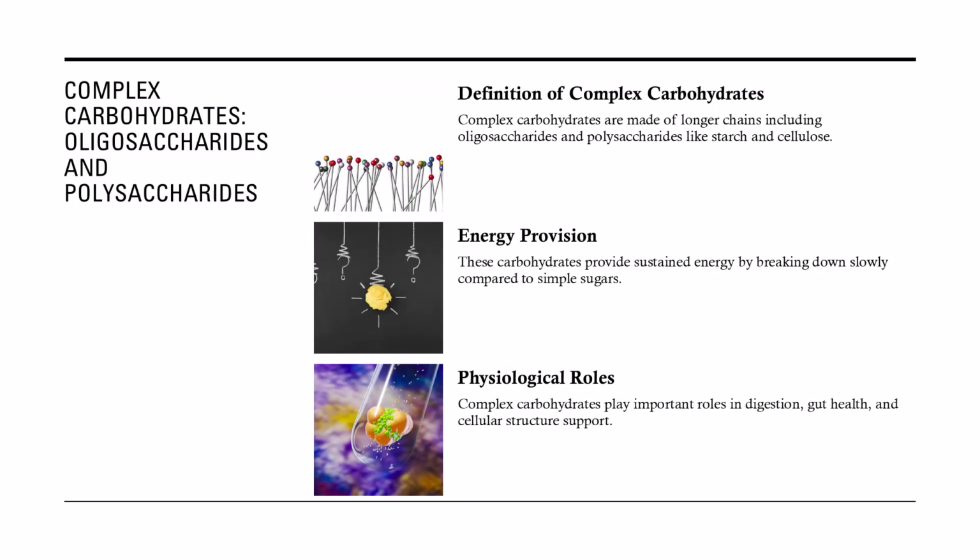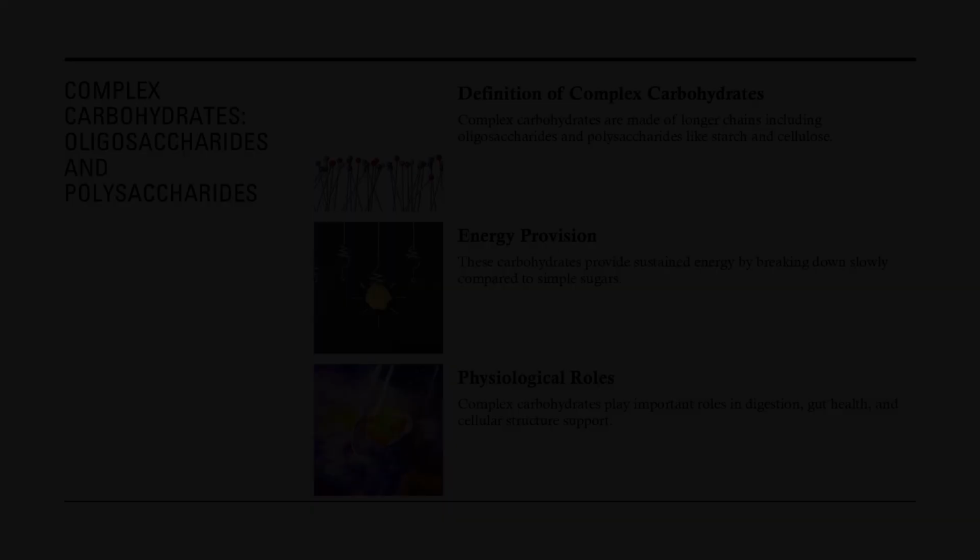Complex carbohydrates. Complex carbohydrates are made of longer chains, oligosaccharides and polysaccharides. Examples include starch and cellulose. These break down more slowly, offering sustained energy and supporting gut health and cellular structure. You'll find them in whole grains, legumes, and vegetables, foods that nourish over time.